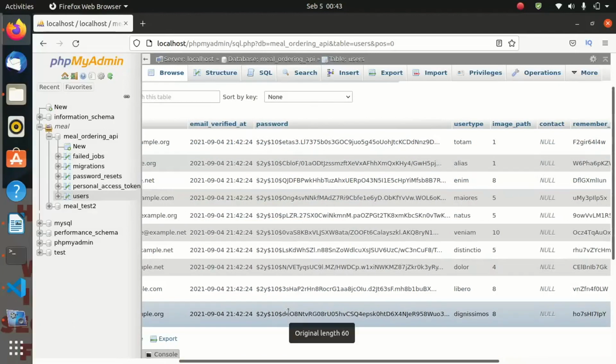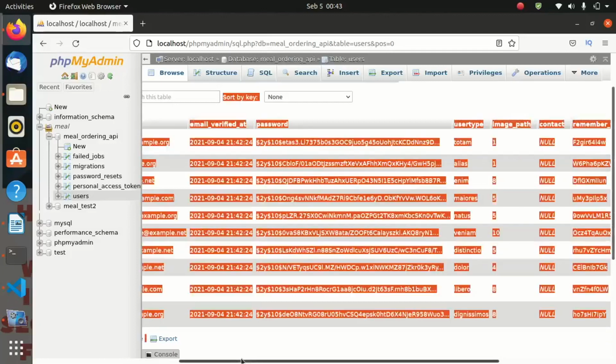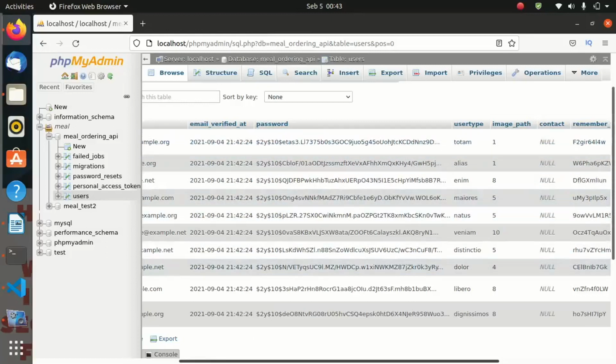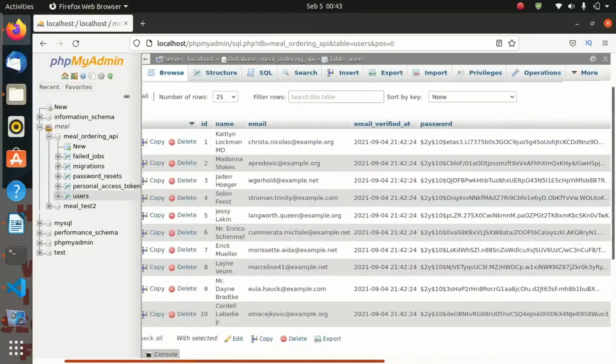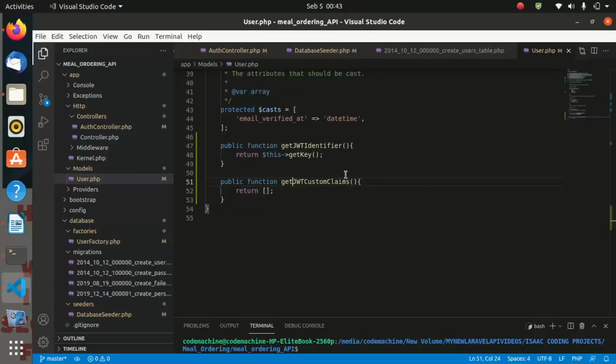Remember, in our user factory, we defined that each seed we make must be having a password, which is encrypted using the bcrypt function. So now, after seeding our database, and now we are having all default users, we can go ahead and log in.